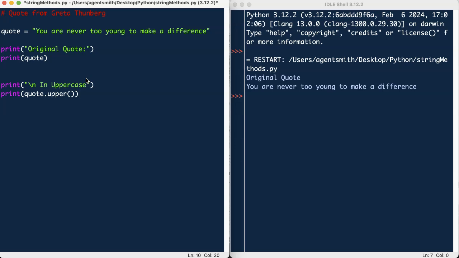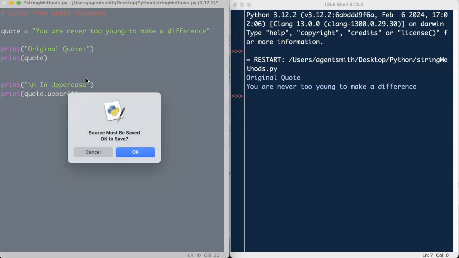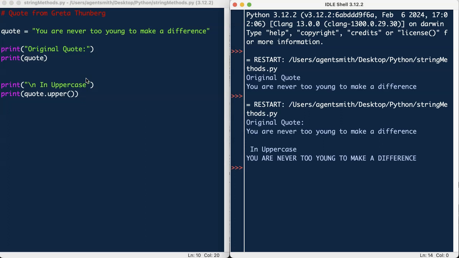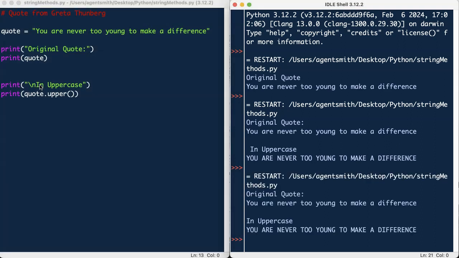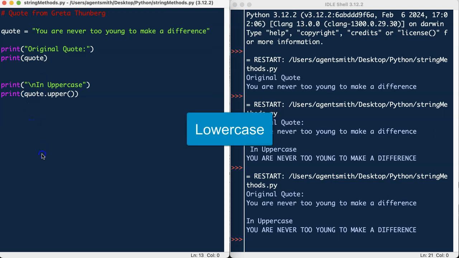Okay, so we're going to just run that and see what happens. And there we go. Now, there is a bit of a space before it says in, so we're just going to correct that. There we go. You can run it one more time if you like, just to check it. There we go. Okay, so now it looks like it's shouting at us. Alright, so now we're going to do all in lowercase.